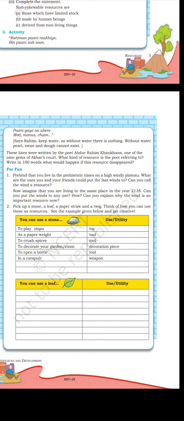These lines were written by the poet Abdul Rahim Khankhana, one of the nine gems of Akbar's court. What kind of resource is the poet referring to? Write in 100 words what would happen if this resource disappeared.